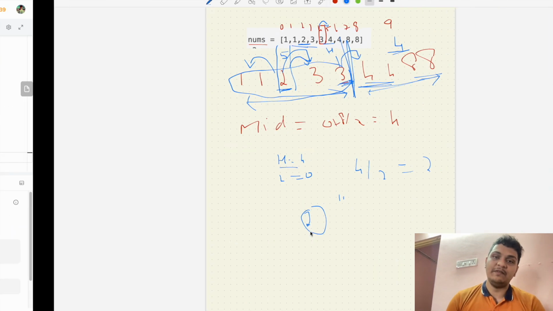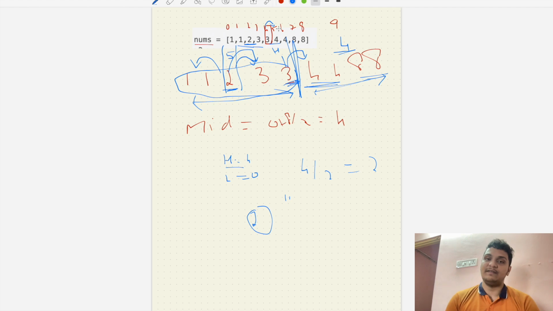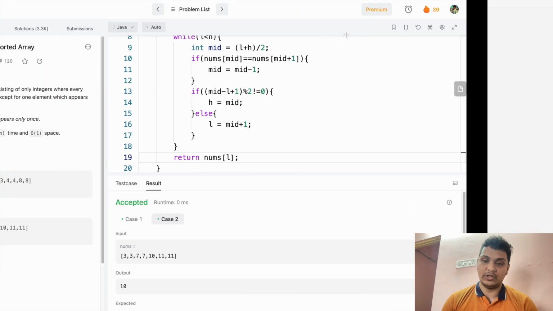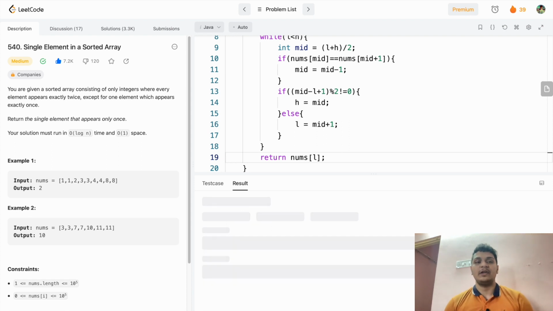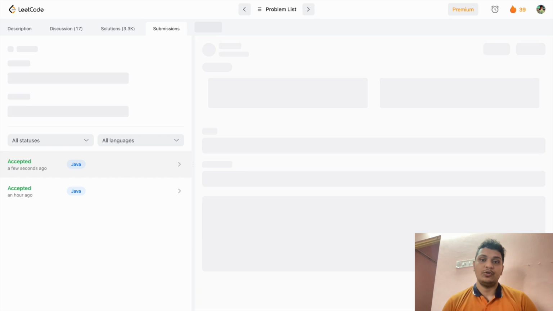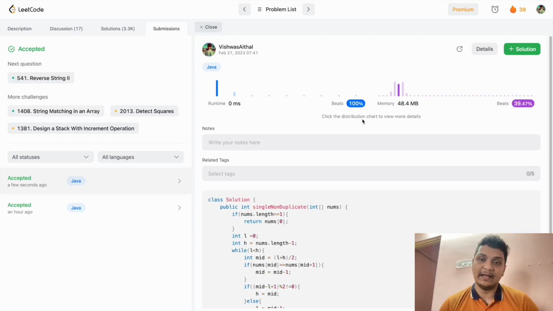What we are doing, simply we are checking the length of left and right, and whoever has odd value, we are going there. This much only we are doing. Let's submit and see if we have any time error or not. So we don't have any time error, and it is beating 100%. I hope this approach is clear.